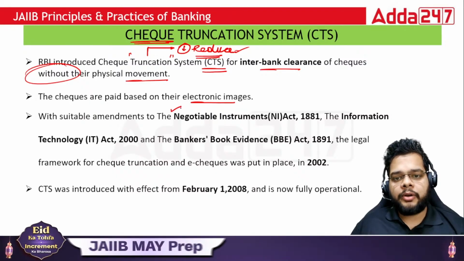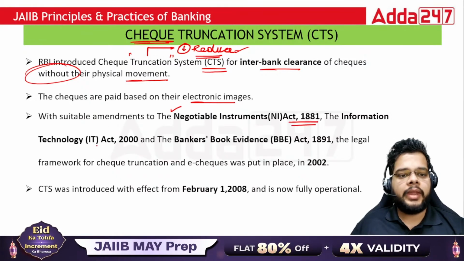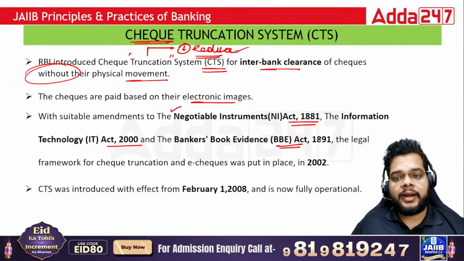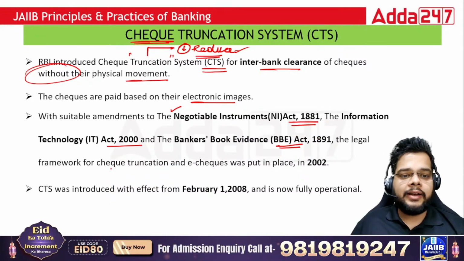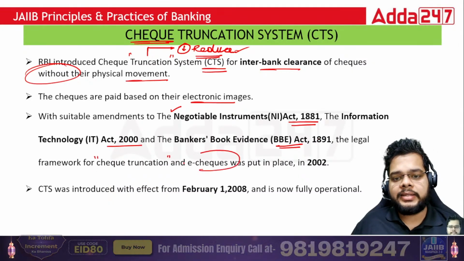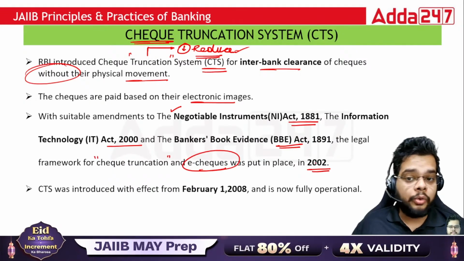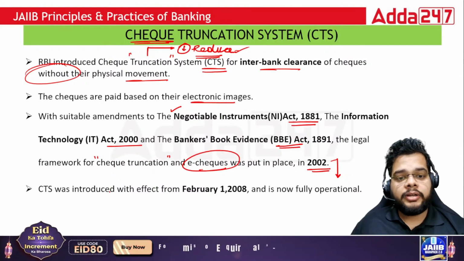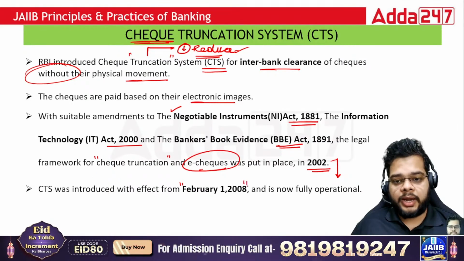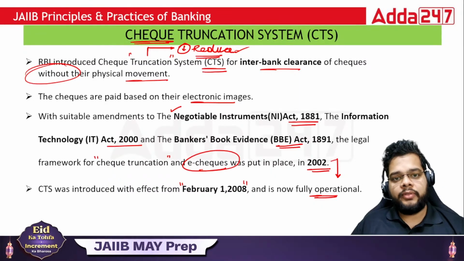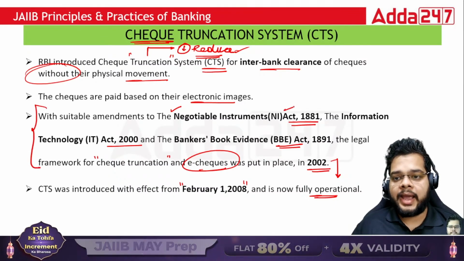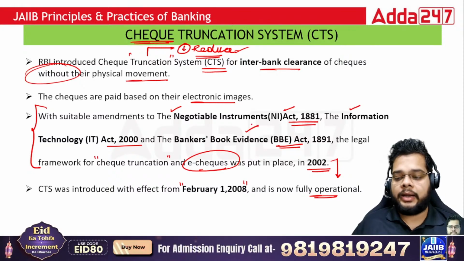Suitable amendments to the Negotiable Instruments Act 1881, Information Technology Act 2000, and Bankers' Books Evidence Act 1891 have been made, and ultimately the legal framework for check truncation and e-checks was put in place in 2002. After 6 years, it became fully operational. It was introduced with effect from 1st Feb 2008 and now it is fully operational. So mark this highly important: the date as well as these particular acts which were amended. So NI Act, IT Act and BBE Act.